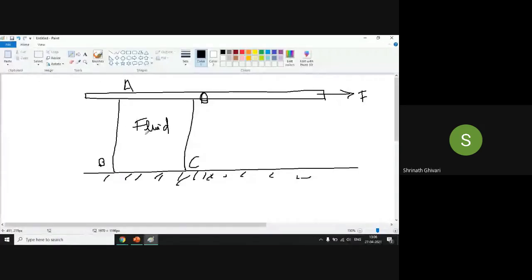Have you seen jellies? Yes, sir. So when you push it and then release it, it will come back to its original shape. You might have commonly seen it in Tom and Jerry cartoons, right? So in a fluid, when I apply a shear force on the body, what will happen? The fluid will go on deforming continuously.